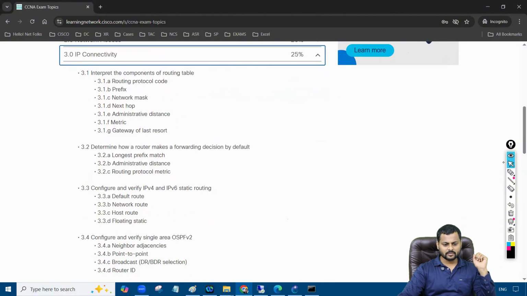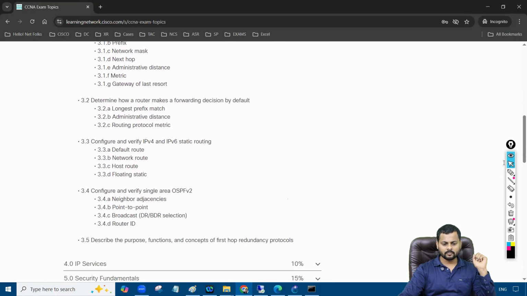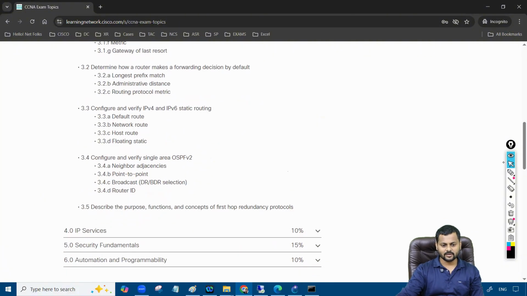Then after that, we have the concept of the longest prefix match and administrative distance, right? For routing protocols, we have different ways to configure the route as well. We can do the IPv4 and IPv6 default route, network route, and host route. These are the major important terminology, like the host route and the default route, and you're going to learn about that in the training as well. Now we don't have EIGRP in this syllabus, in the CCNA, not even the RIP protocol. But don't worry, in our training we do teach the EIGRP protocol, not for the exam perspective but for the interview perspective as well.